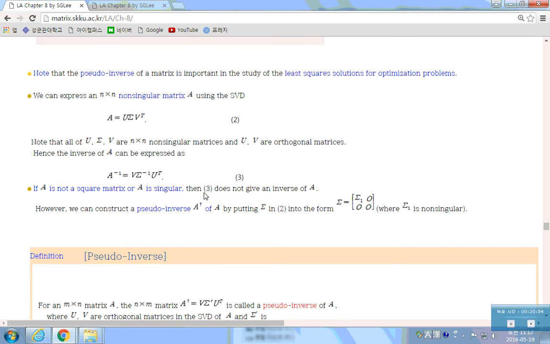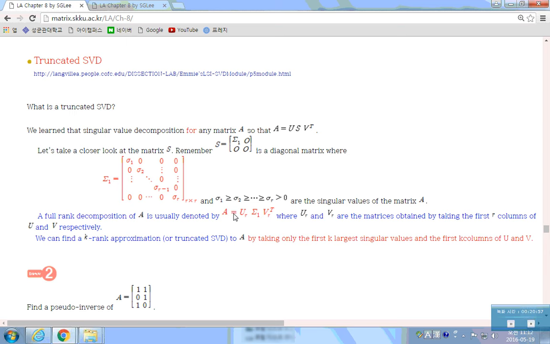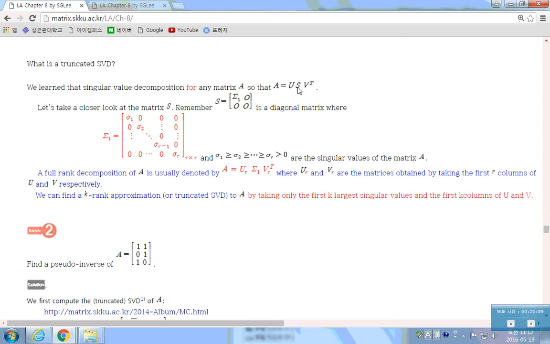You understand? If you have a U sigma V transpose like this, you only use this sigma 1 part, not the whole sigma. Then this is an r by r matrix. So you need an r by r matrix here, an m by r matrix here, and an r by n matrix here. Then how do you choose the r columns?